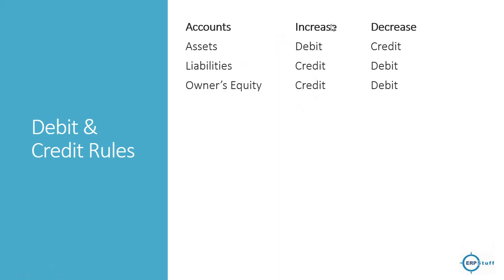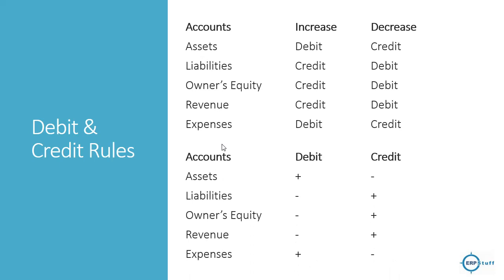Okay. Owner's equity, same way, increase credit, decrease is debit. It is just like liability. Revenue, increase is credit and decrease is debit. Expenses, increase debit, decrease credit.